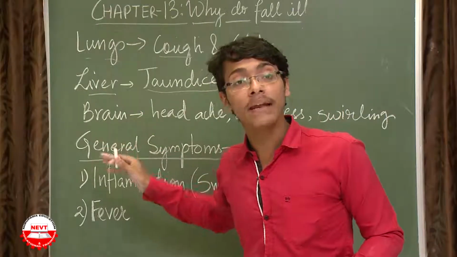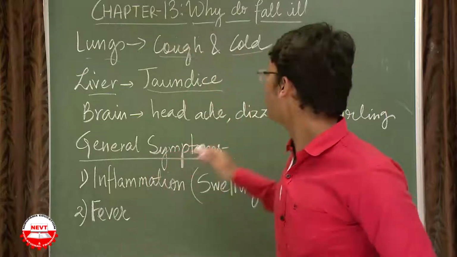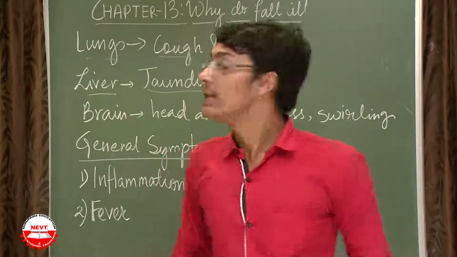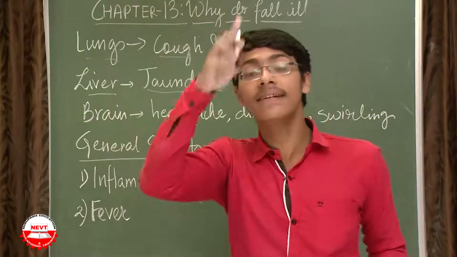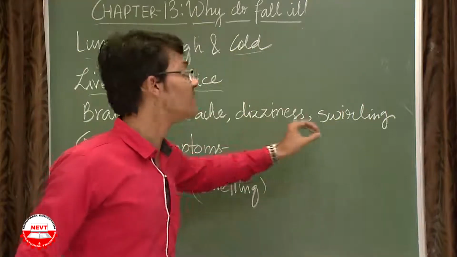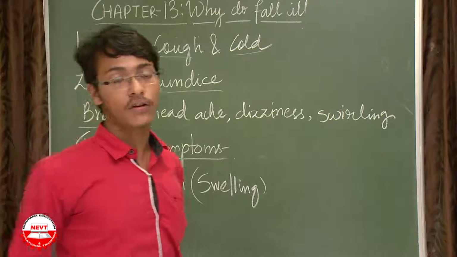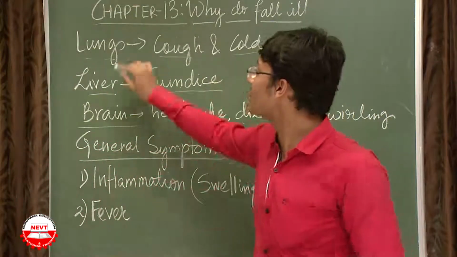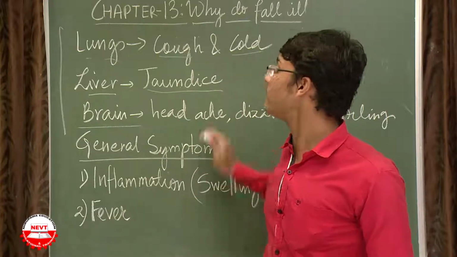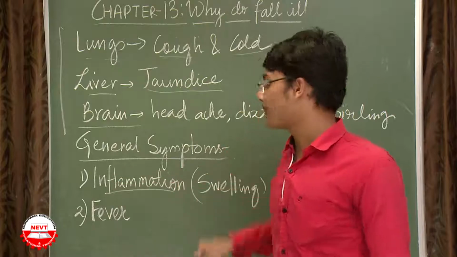When it is the brain, the symptoms are headache, or you have dizziness. Dizziness means when you feel like sleeping. Then you can have swirling, that is the head is swirling, rotation of the head. So headache, dizziness and swirling can be the symptoms when the brain is the target organ. So I am just telling you 3 instances that depending on the type of the target organ, the symptoms also vary. Now there are some general symptoms like inflammation.